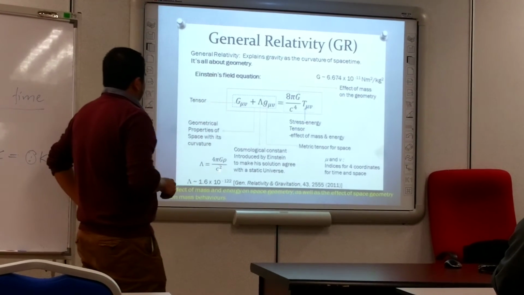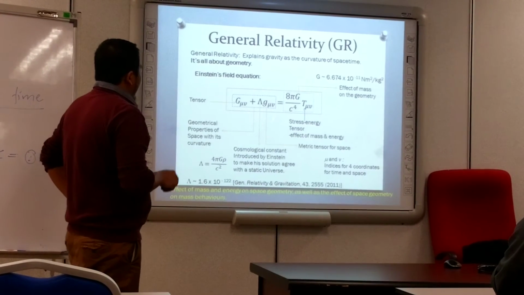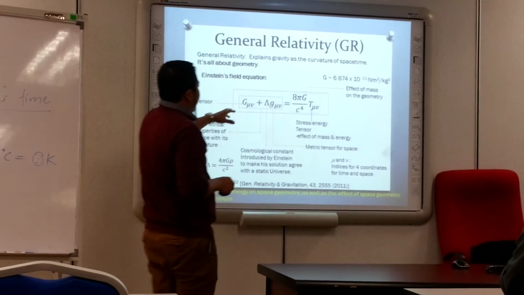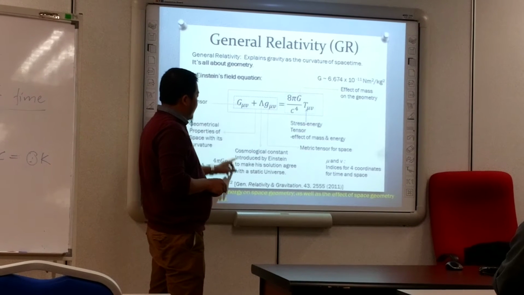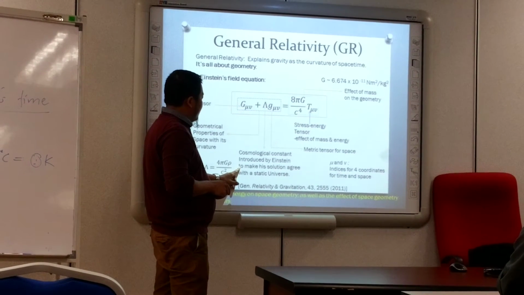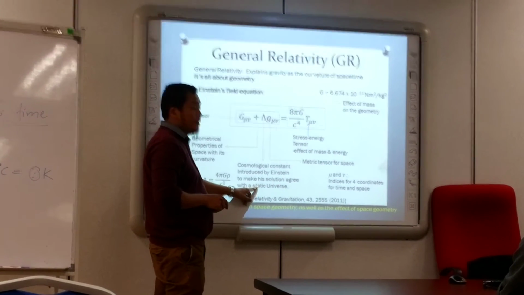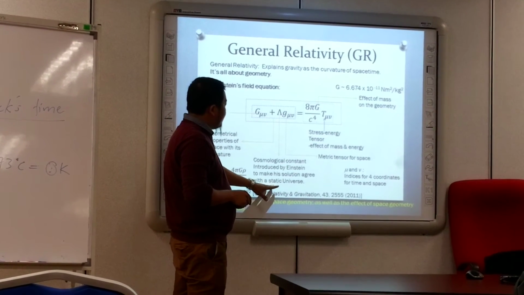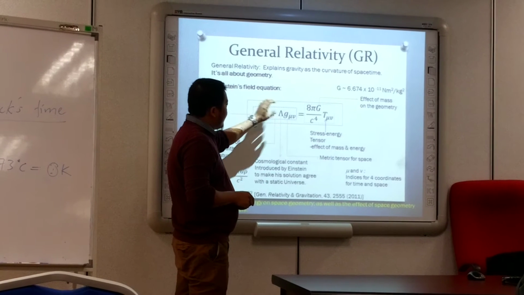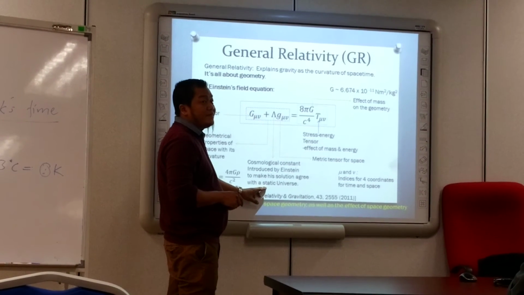It's all about the tensor. For the first one, when Einstein published in 1916, he put in the cosmological constant to make sure the solution agrees with the static universe. From the first study on the universe, during Einstein's time, they believed the universe is static.